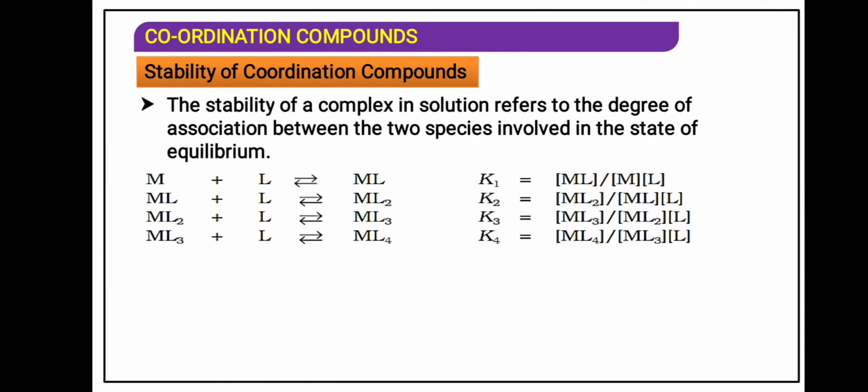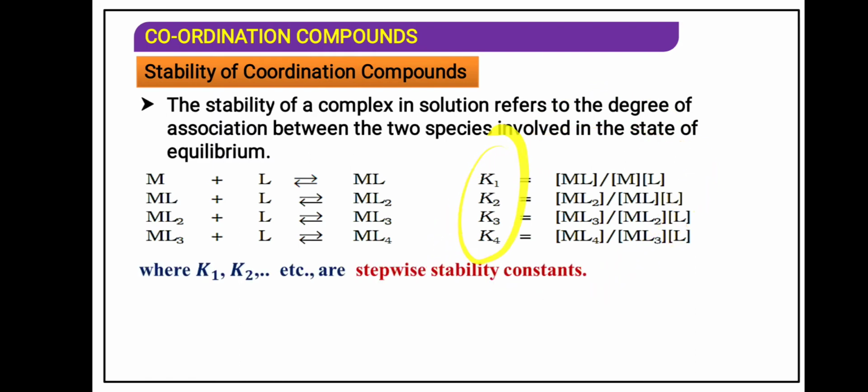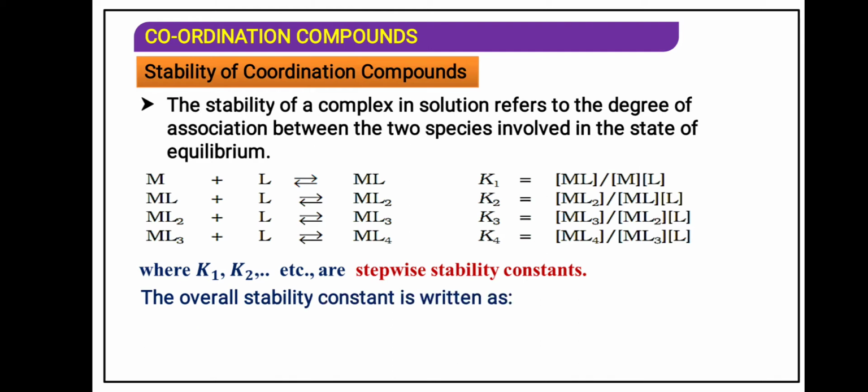So when we apply the law of mass action to all these four reactions, we get a constant that is said to be the stability constant, that is K1, K2, K3. The overall stability constant is written at the end as beta 4, that is the concentration of ML4 divided by the concentration of M and the ligand, four ligands, raised to the power 4.